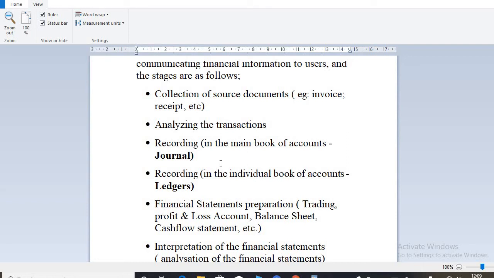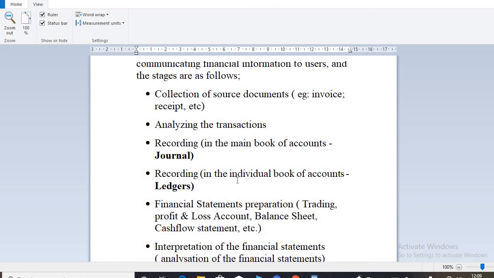And in that we have to talk of journal. Later in this course we will consider what is known as journal, the main book of an account. But for now, what I want you to know is that the first thing that we do in recording is to record it in the main books of the account of the business, and in that we use what is known as journal.